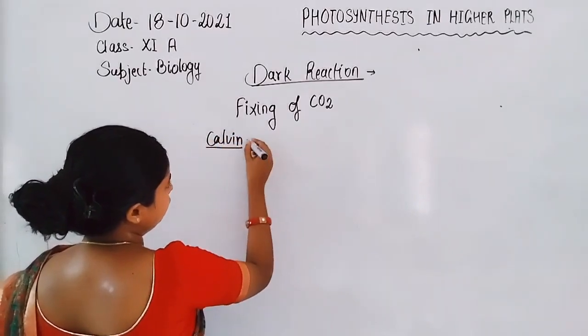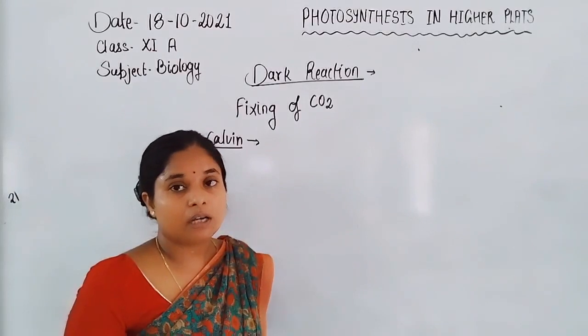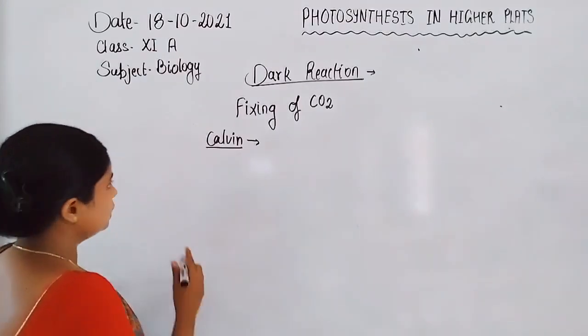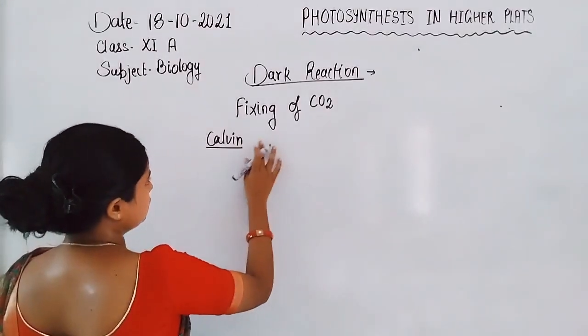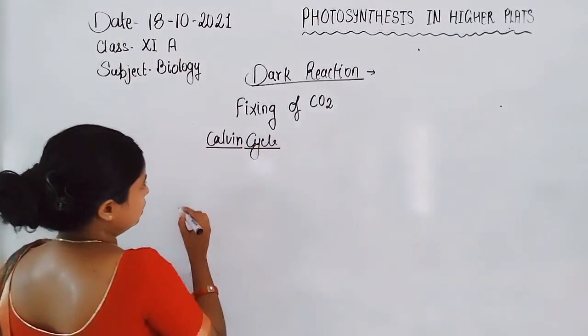Melvin Calvin described the Calvin cycle, how the fixing of carbon dioxide takes place. The following steps take place in the Calvin cycle.